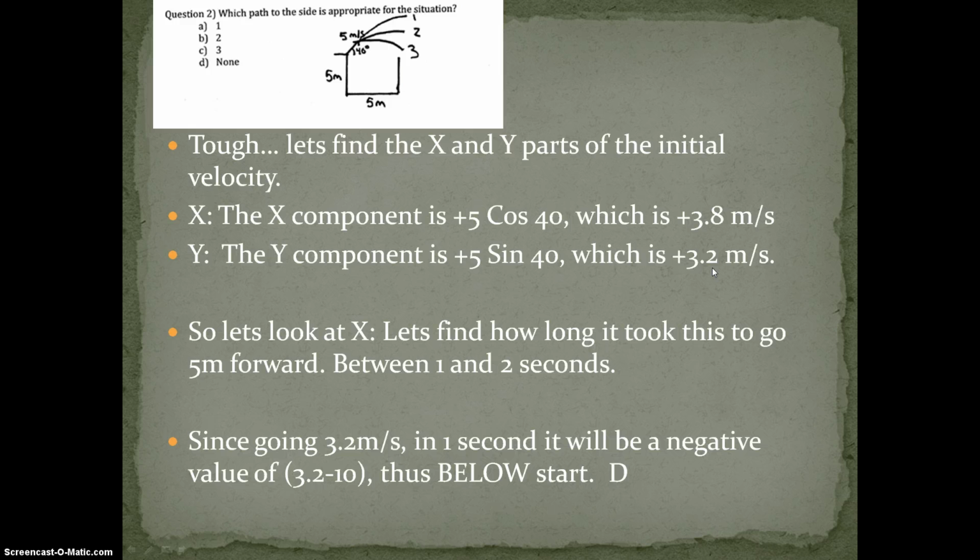Well, it's already at a negative value that's larger than 3.2. That means it's below where it started. Because remember, if it started here with the upward 3.2, then right here, at the exact same point, it's going to go down at 3.2. But it's already beyond that, so it's somewhere down here. To summarize, after that 1 second, it's already below where it started. And since it's between 1 and 2 seconds to get over here, it's going to be somewhere down in this region. So obviously it can't be any one of the paths, and the answer is D.